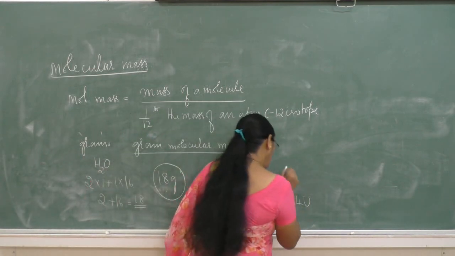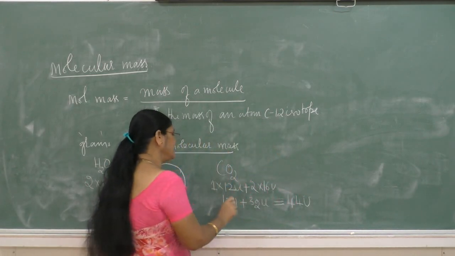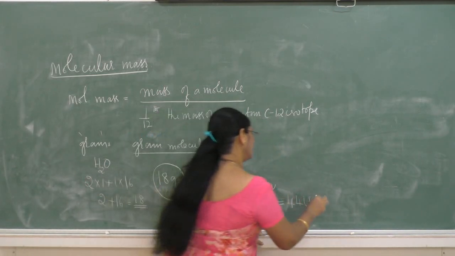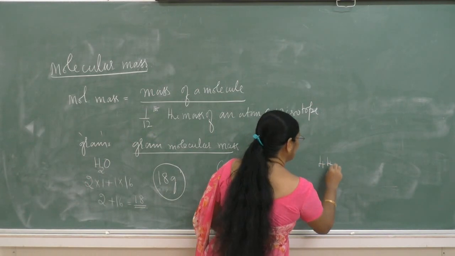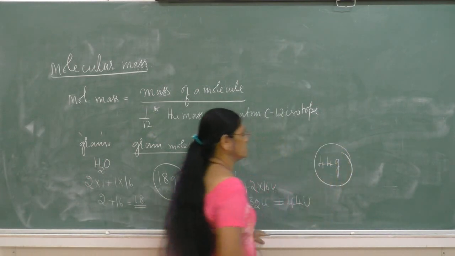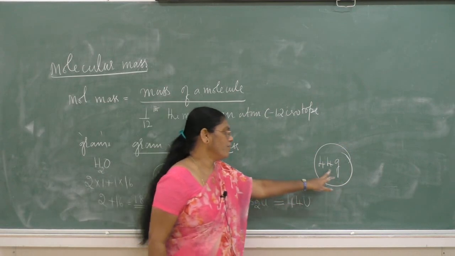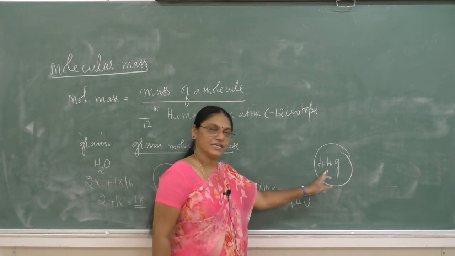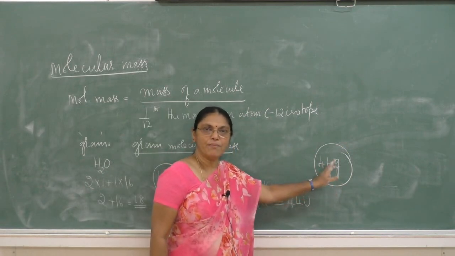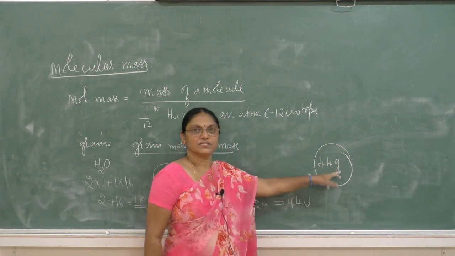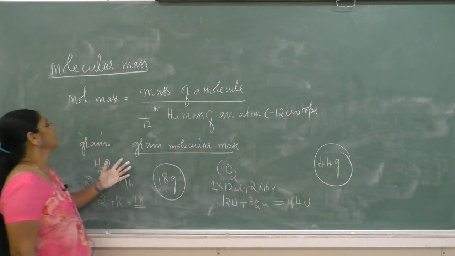If it is expressed in terms of grams, then it is 44 grams, known as gram molecular mass. So this is about the molecular mass.